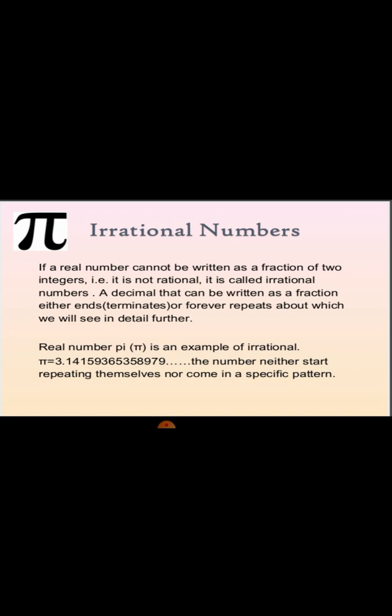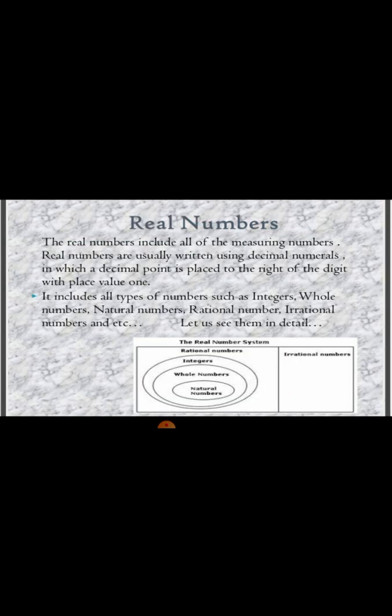Pi is 22 by 7, and when we expand it, its value is 3.14159 and so on. The numbers neither start repeating themselves nor come in a specific pattern. Hence we say pi is an irrational number. The real numbers include all types of numbers such as integers, whole numbers, natural numbers, rational numbers, and irrational numbers.